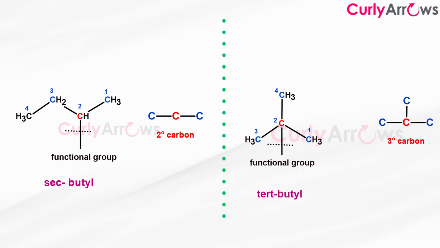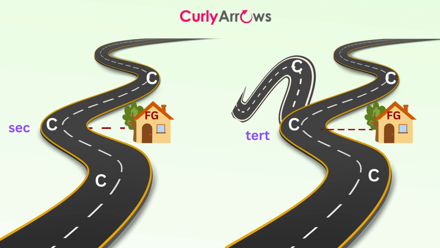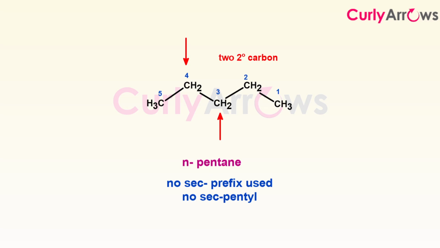If the functional group is attached to a carbon that has two carbon neighbors, then it's a sec, or secondary, carbon position. The position is tert, or tertiary, if the functional group is attached to a carbon with three neighbors. In other words, these prefixes indicate the state of a carbon atom in an alkyl molecule where the functional group resides. The sec prefix is commonly used for 4-carbon alkyl chains, for example, sec-butyl.